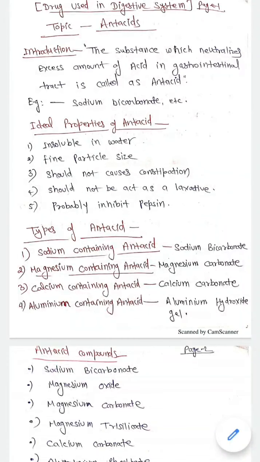Hello students, in today's class we are going to discuss the antacids. So antacids are the drugs used in the digestive system. So what are the antacids? Antacids are basically the substances which neutralize excess amount of acid in the gastrointestinal tract.